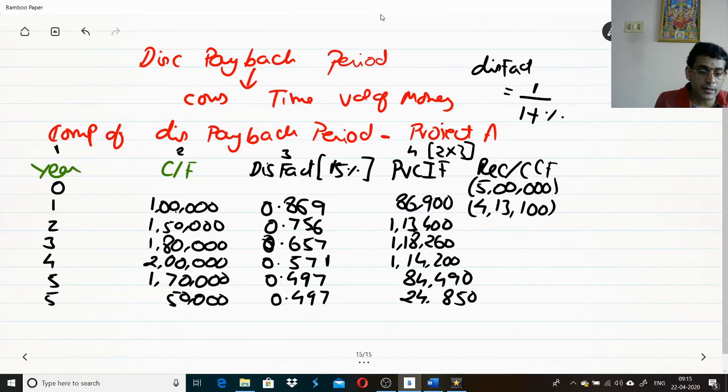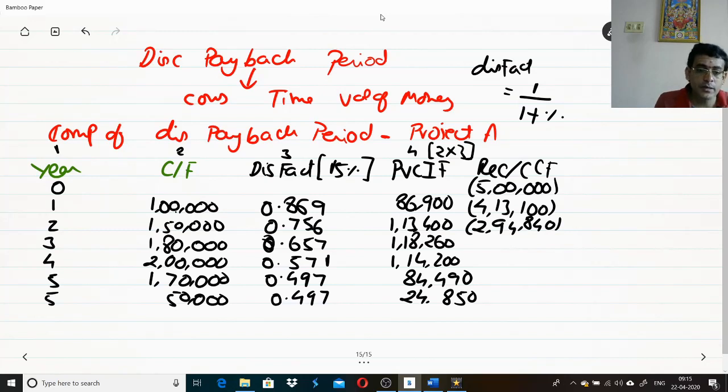Second year, I had recovered 1,13,400. That means from 4,13,100 you had recovered 1,13,400, plus 1,18,260 in the next year, which means you still need to recover 2,94,840. 2,94,840 is the amount which you should recover.